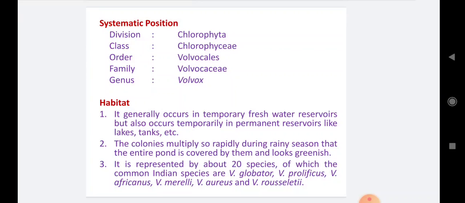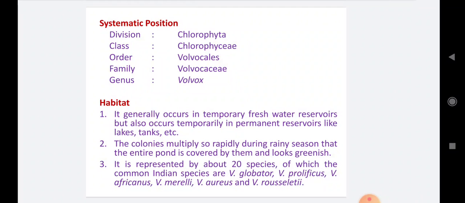Then habitat, its occurrence. First point, it generally occurs in temporary freshwater reservoirs, but also occurs temporarily in permanent reservoirs like lakes, tanks, etc. One thing is clear, that it is a freshwater alga. It can occur in temporary water reservoirs or permanent water reservoirs.